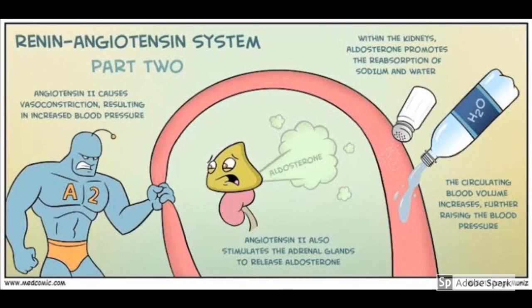Next, within the kidneys, aldosterone promotes reabsorption of sodium and water. And the last is, the circulating blood volume increases, further raising the blood pressure. Because of this, blood volume increases and blood pressure also increases.